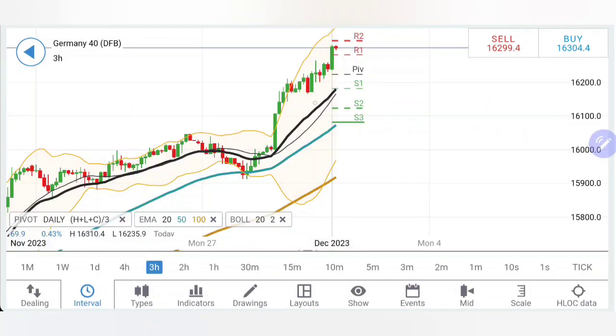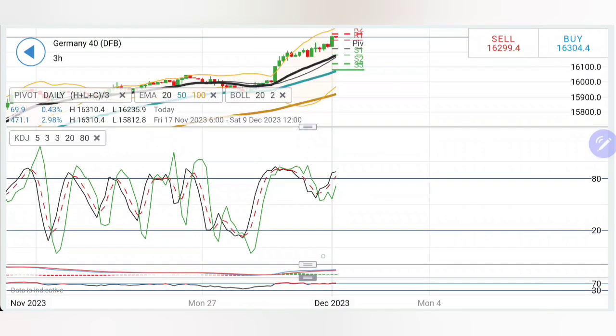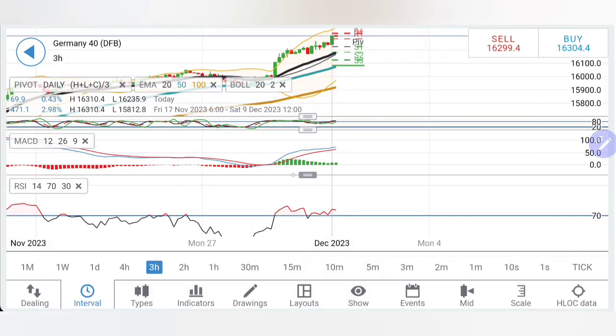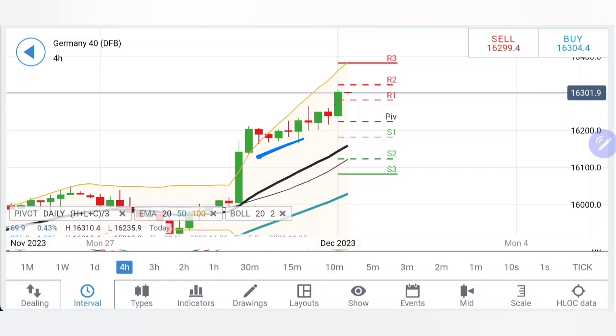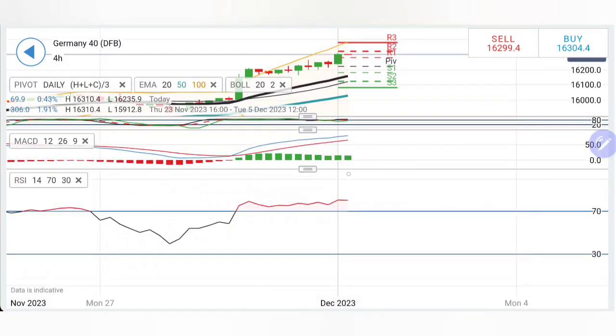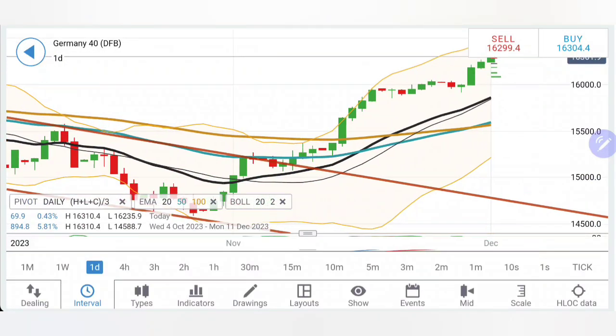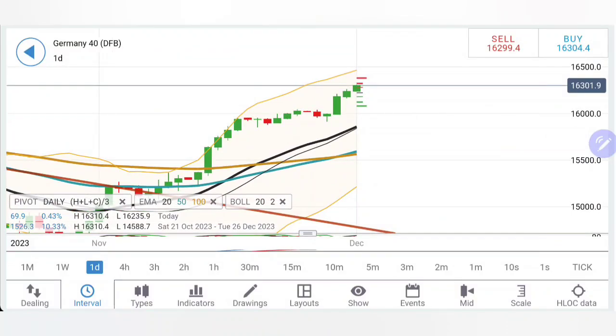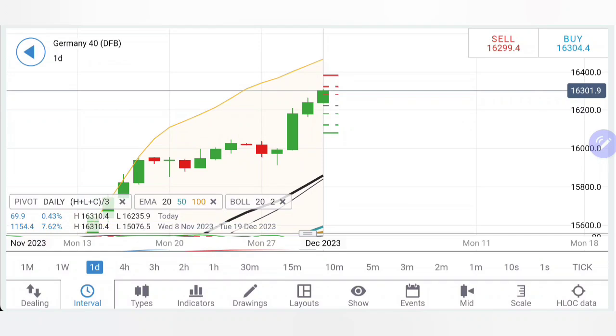Coming to the 3-hour, similar observation on the charts. It has to drop below the zone 16,200, 180 or 170 in order to confirm the bearishness. Once it stays below 16,200-170, you can say that the bears will take over. Stochastic overbought. MACD is bullish. RSI is overbought. Likewise on the 4-hour chart, see higher lows, higher highs, increasing body size with every candle. It has to trade below 16,200-170 in order to confirm further drop. Stochastic overbought. MACD is divergent and bullish, and RSI consistently staying overbought. So yes, it is at extremely overbought levels, and it has to drop in order to confirm further bearishness here. It is not showing any signs of drop.